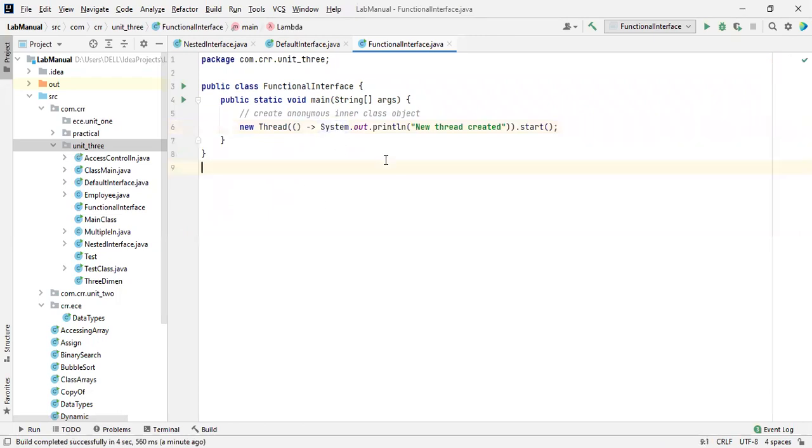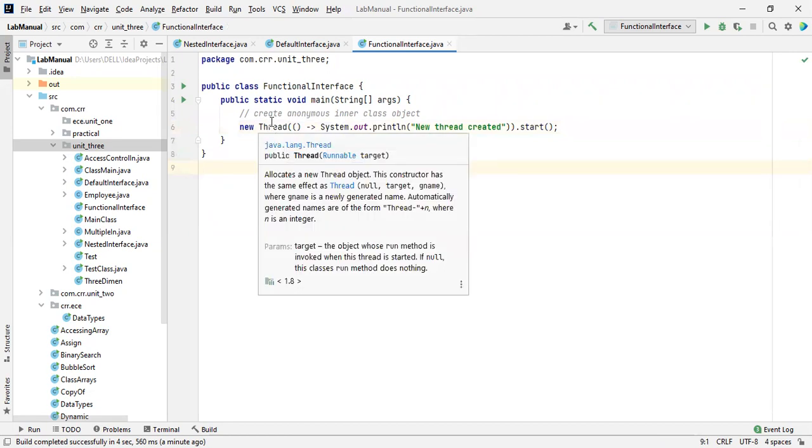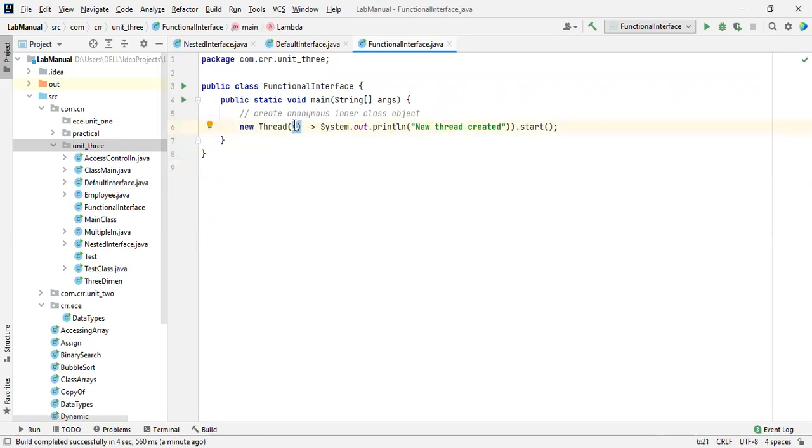See this one, what happened: everything inside the Thread, what we passed, the Runnable object is just gone. Why is it gone? It is replaced by hyphen arrow. Now you got the point, right? Only the println statement is available. This is how to reduce the code. You have to remember this. It is only possible in the case of interfaces only.